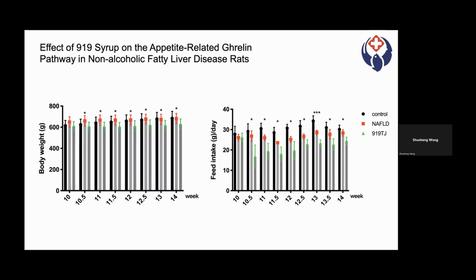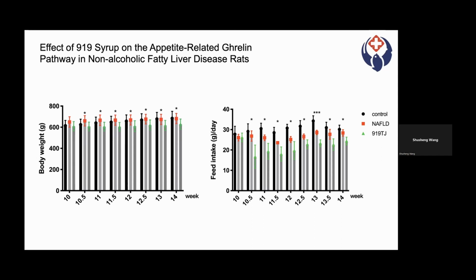Next, we'll talk about the effect of 919 syrup on the brain-gut peptide-related Ghrelin pathway in non-alcoholic fatty liver disease rats. From the beginning of the 10th week, rats in the 919 TT group were given 919 syrup by gavage, and the rats in the NAFLD group were given the same volume of normal saline by gavage.